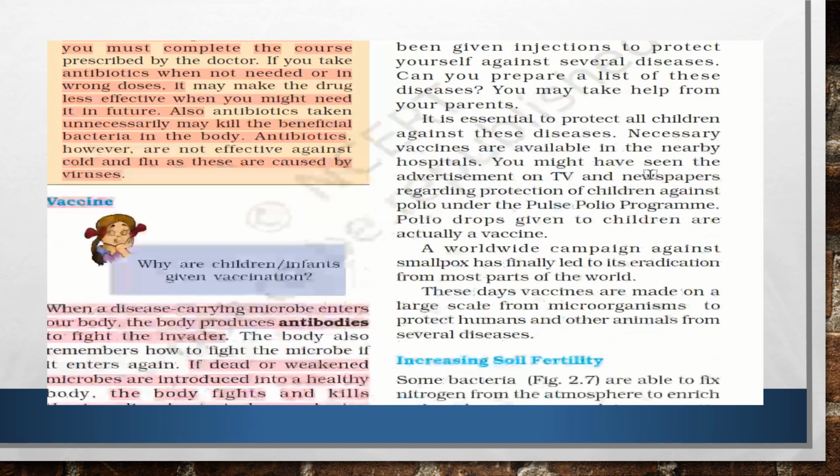It is very essential to protect all children against diseases. You might have seen advertisements in newspapers regarding the protection of children in the pulse polio program, right? Polio drops are given to all children up to the age of 5. Why till the age of 5? After the age of 5 it will not work, right?